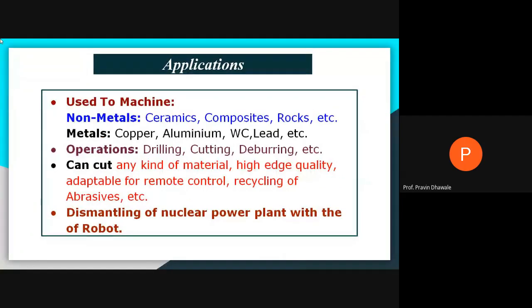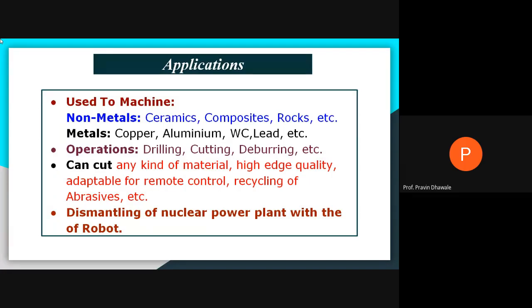Now, where is this abrasive water jet machining used? If you are considering machining ceramics, composites, and rocks, that is, non-metals, you go for abrasive water jet machining.